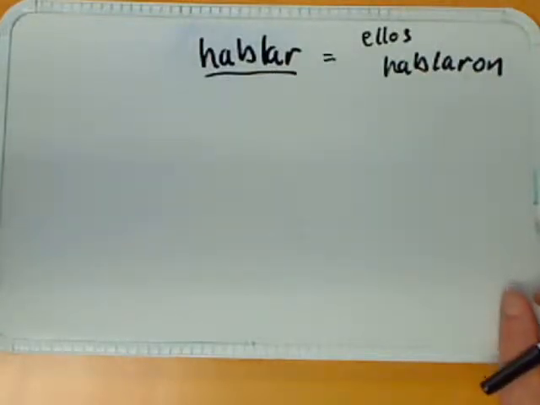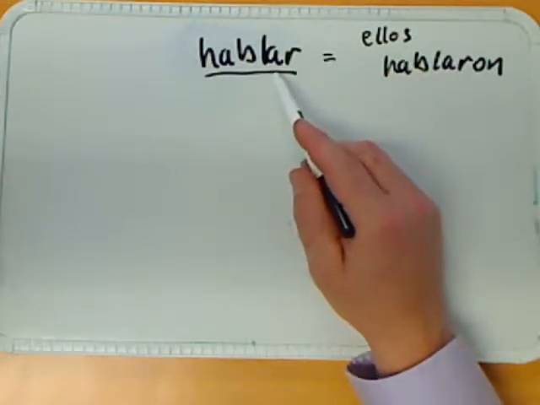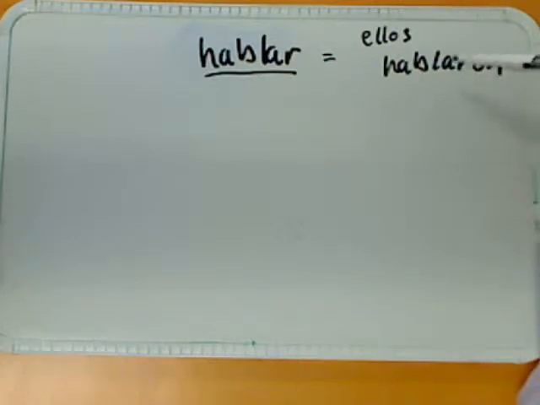The imperfect subjunctive in Spanish. Today we're going to work with the verb hablar, which is to talk. In order to create the imperfect subjunctive of any verb, you first must remember the preterite ellos, the third person plural conjugation in the preterite of that verb. In this case, ellos hablaron, it's the ellos, ellas, ustedes hablaron. Once we know this, then we can proceed and continue to create the full conjugation of hablar in the imperfect subjunctive.